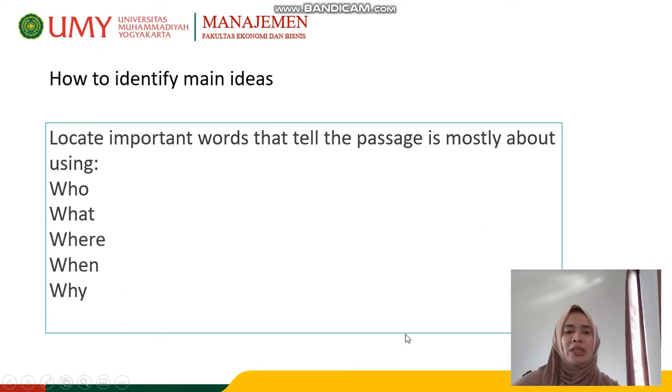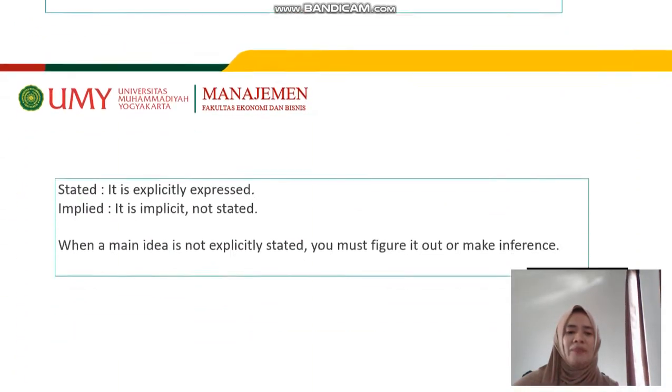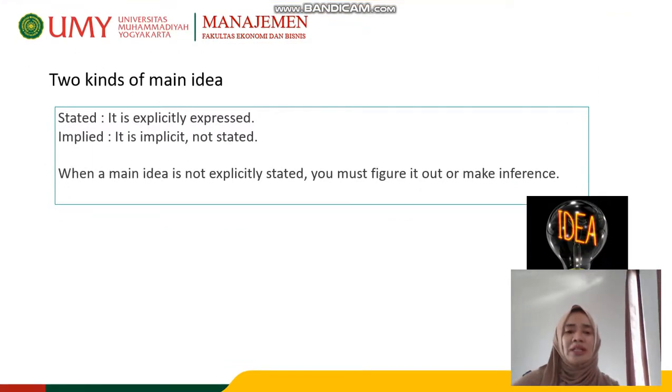Now, to make identifying main ideas easier, you can use these words such as who, what, where, when, and why. They usually refer to main ideas, right? There are two kinds of main ideas: explicit or stated, and implicit or implied. Stated means it is explicitly expressed in the paragraph through a sentence, but if it is implied, it is not directly stated in a sentence. Okay. When a main idea is not explicitly stated, you must figure it out, or you have to make an inference or conclusion.